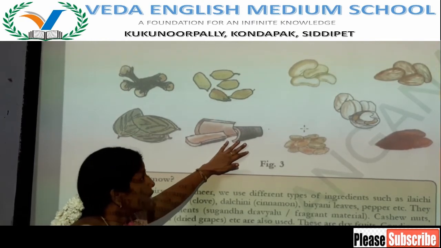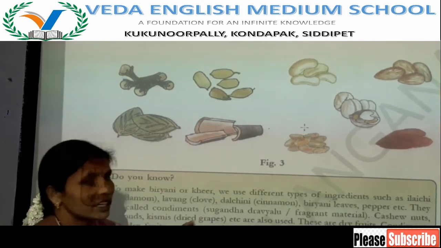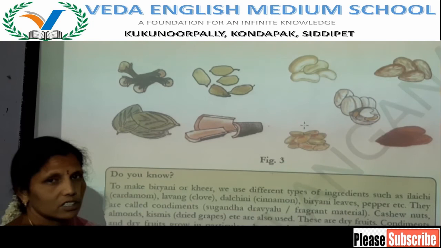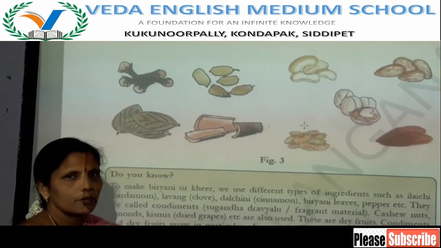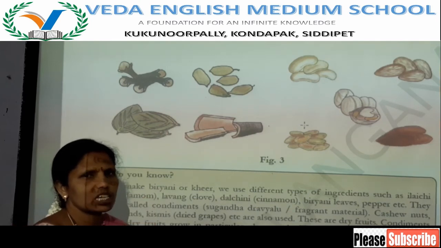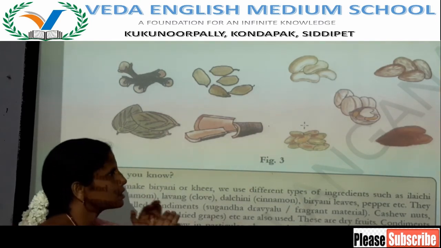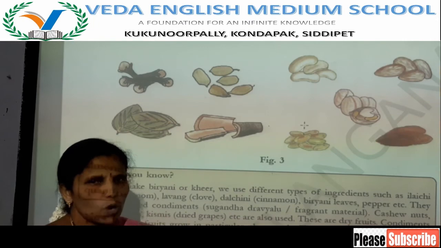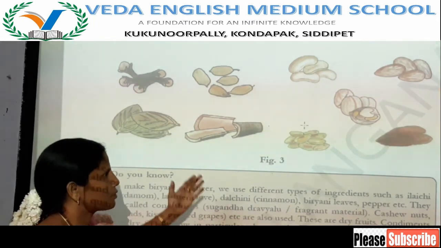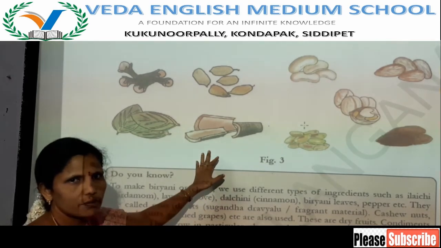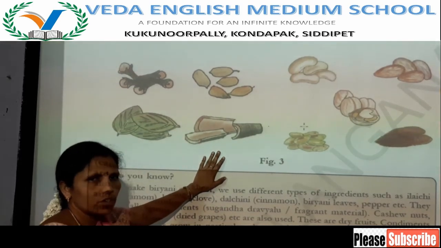These are the ingredients. They grow in particular places. They don't grow in every place. Only in some particular places they grow. So we get them in a small quantity. That's why these are very expensive. Okay?